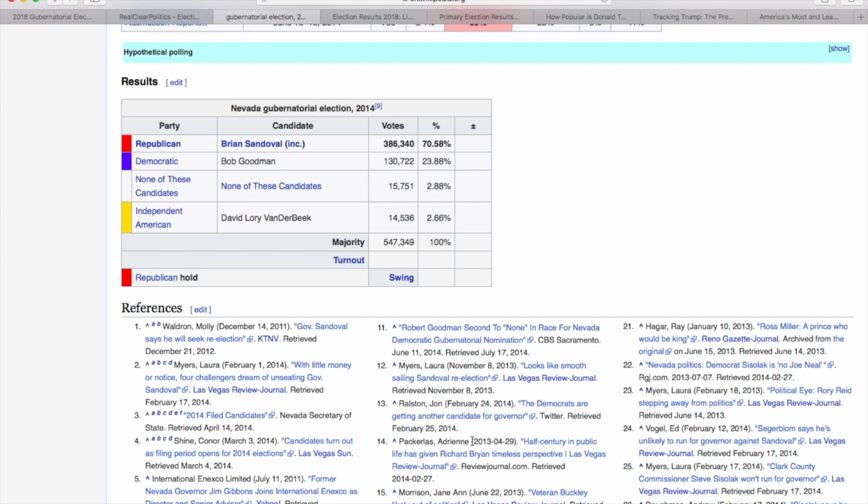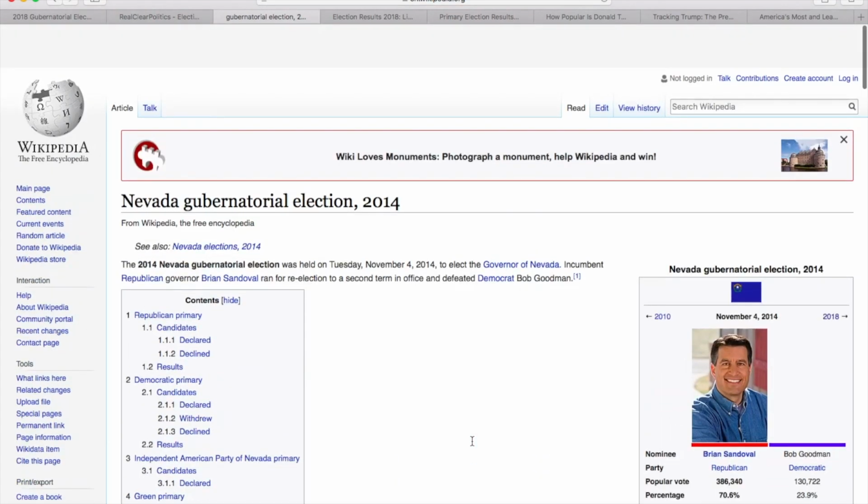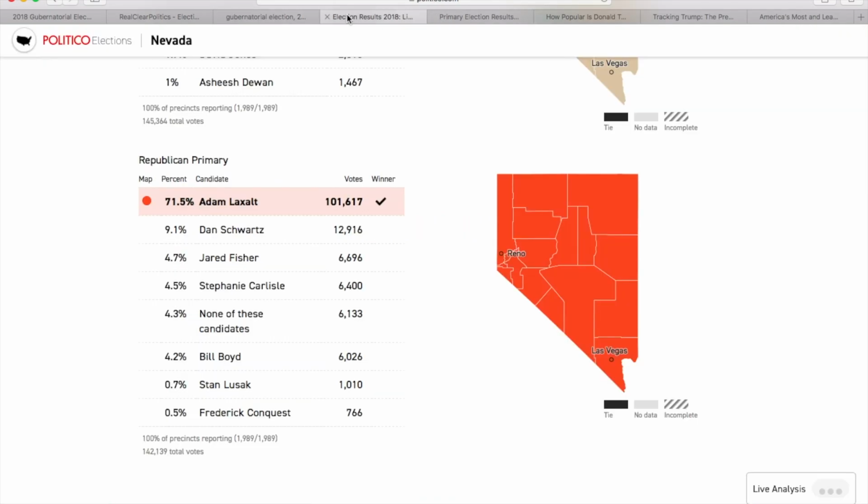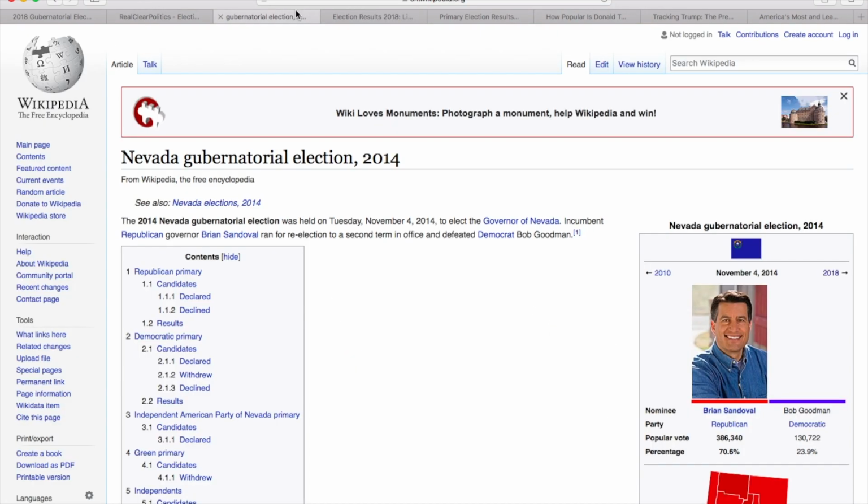And that was very good for the Republicans in the state of Nevada, gaining ground from 2012, but that was mostly due to the popularity of the incumbent. But this time around, the Republican is not as popular. Adam Laxalt, he's an interesting candidate, to say the least.